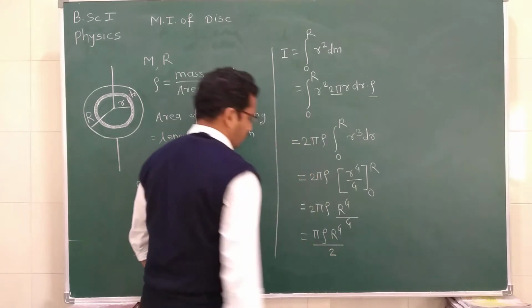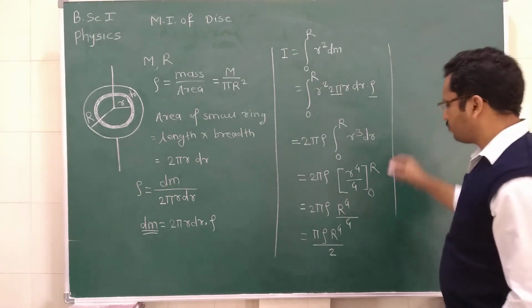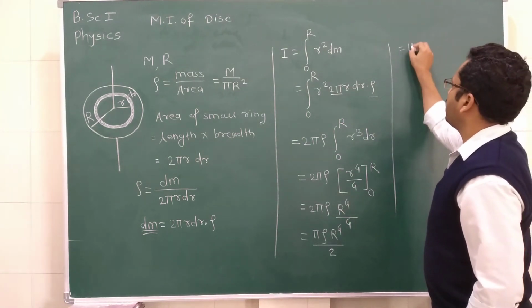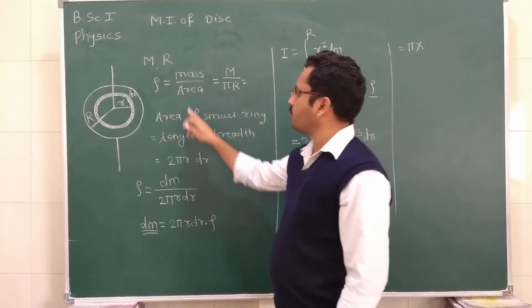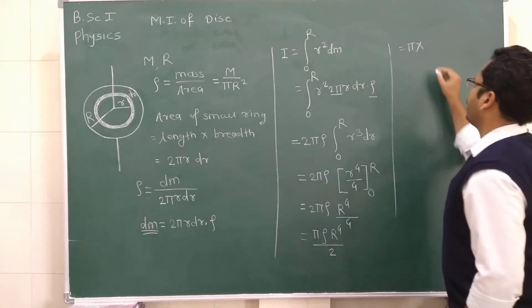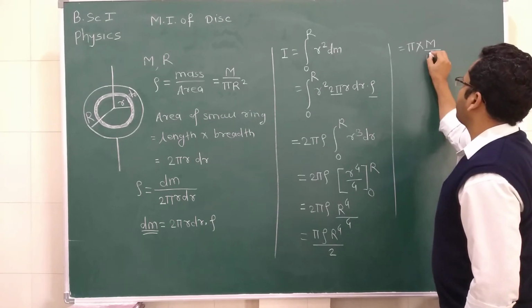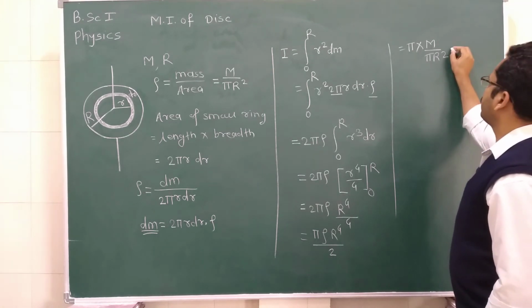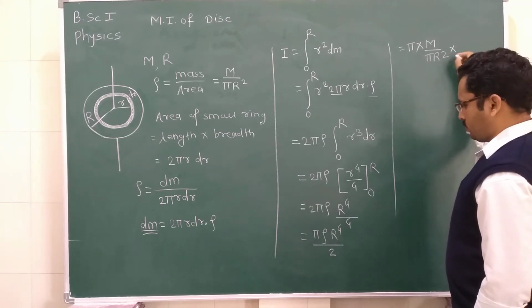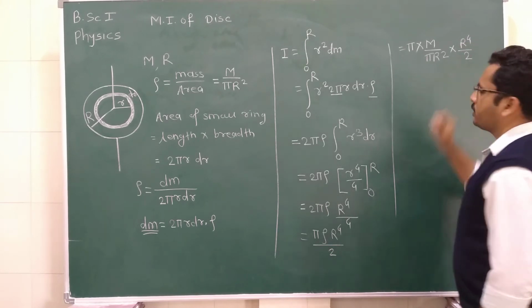But we know what rho is equal to. Rho is equal to M upon pi R square. So we can write pi into M divided by pi R square into R to the power 4, divided by 2.